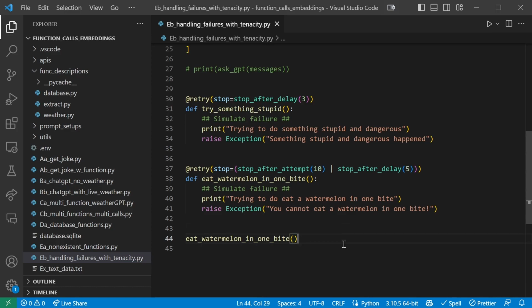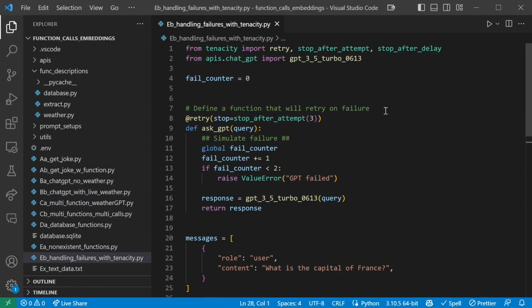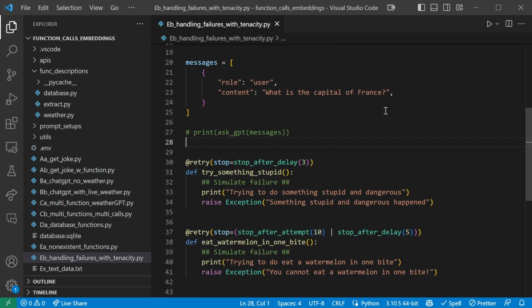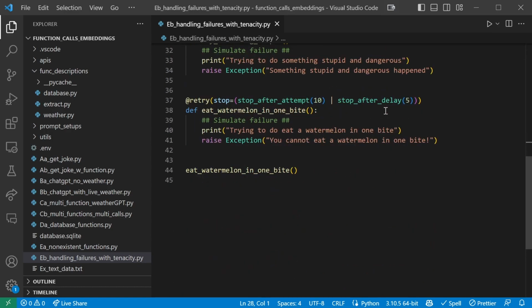The point is, if the arguments don't make any sense, your function is going to crash out, and you may want to just retry once or twice before giving up and giving the end user an error, because ChatGPT may actually come up with a pretty good answer if you just run it once more.